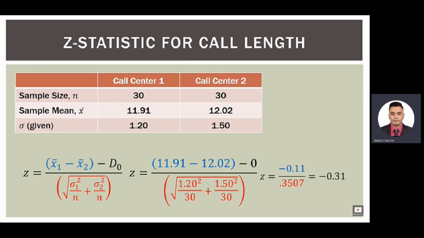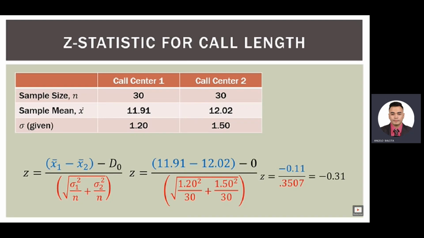Now what does that mean? Well, remember, the standard error is the standard deviation of the sampling distribution. So 1 standard deviation away from 0 would be 0.3507 minutes. Now 2 deviations away would be twice that, so 0.7014 minutes. So the standard error is just a measure of a standard deviation in the sampling distribution.